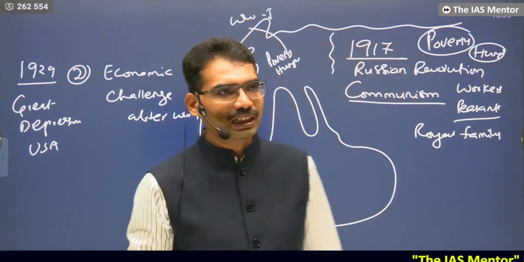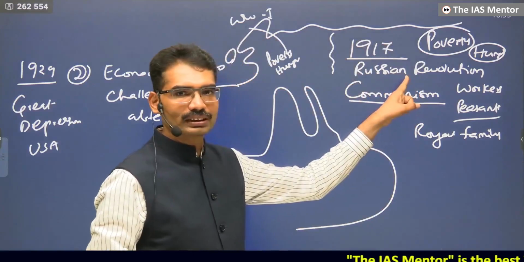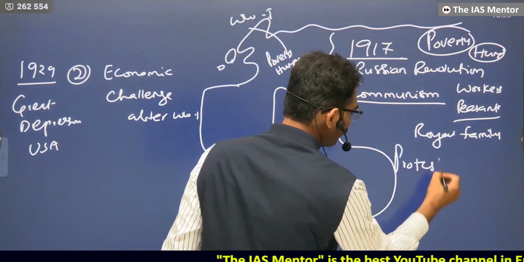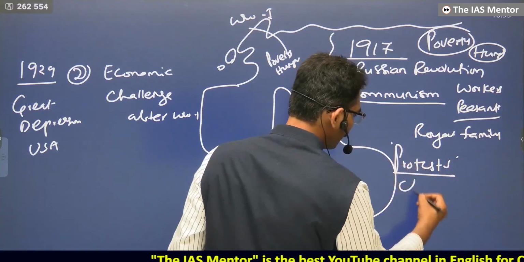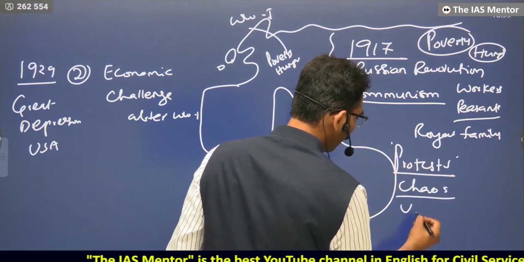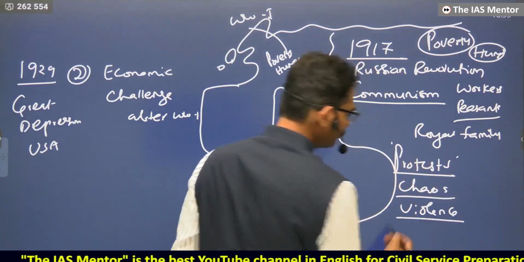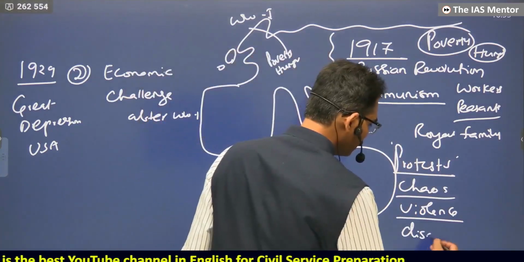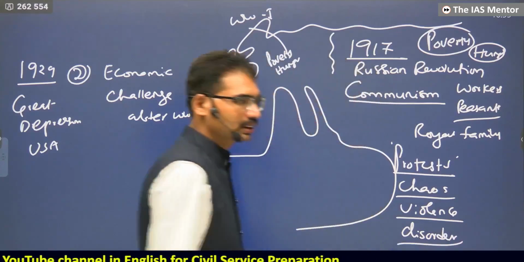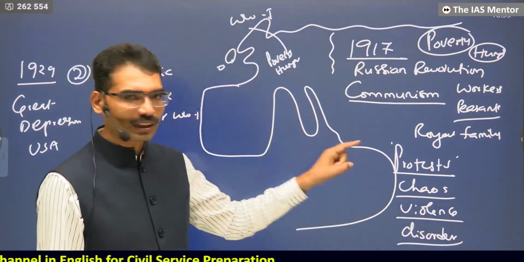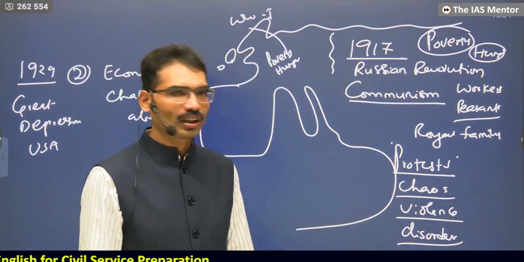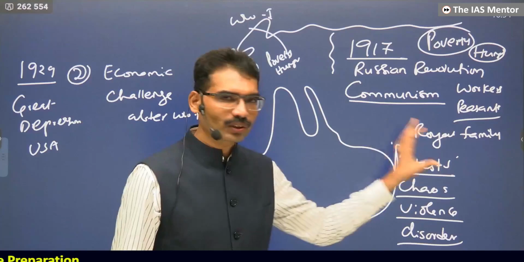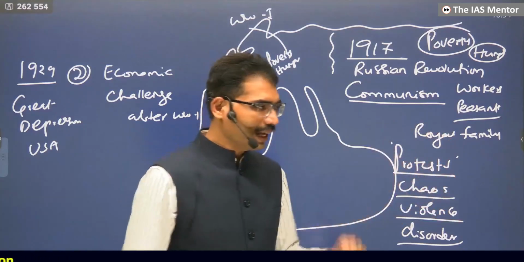Wherever there is poverty and hunger, revolution is not a smooth one. It involves so many protests, chaos, violence, complete disorder. It becomes difficult for the government to manage this law and order issue, because a hungry person will start protesting and show their anger.